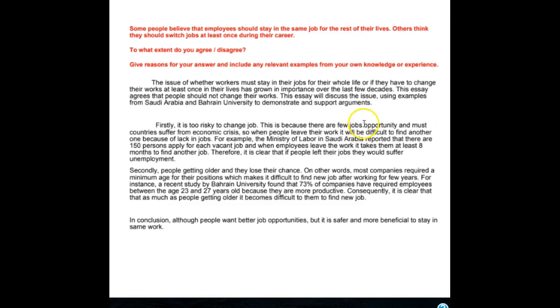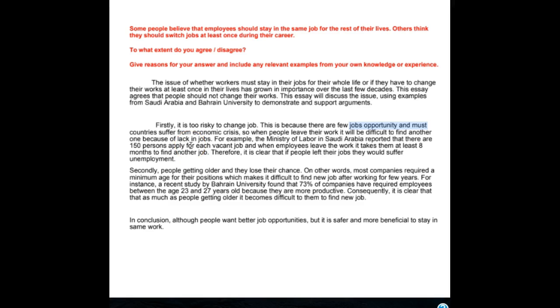When a noun is acting as an adjective, it cannot have an S on it. And it's describing what kind of an opportunity? A job opportunity. Okay, this is because there are few job opportunities and most countries, careful with your spelling here, suffer from an economic, well, you could say economic crisis as well, that's fine. So when people leave their work, it will be difficult to find another one because of a lack of jobs.